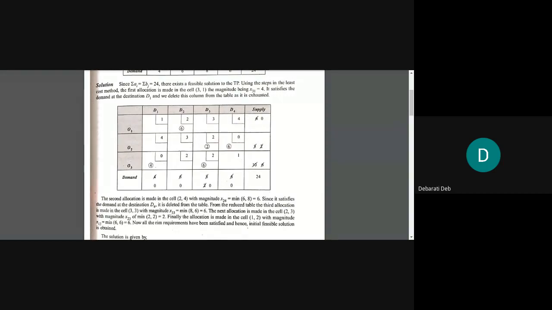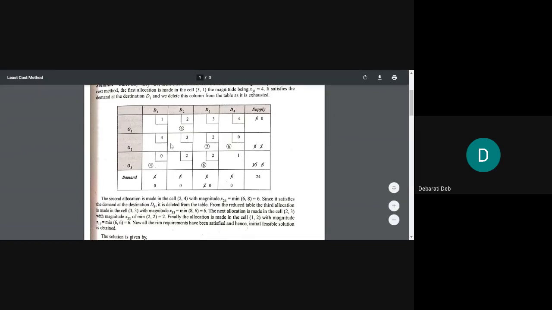But here we will start with the box having the least cost. Least cost means out of the numbers given within the boxes, within the rows and the columns, only till O3 and D4. That means D1, D2, D3, O1, O2, O3. Only these boxes we will consider and check which one is having the least cost.